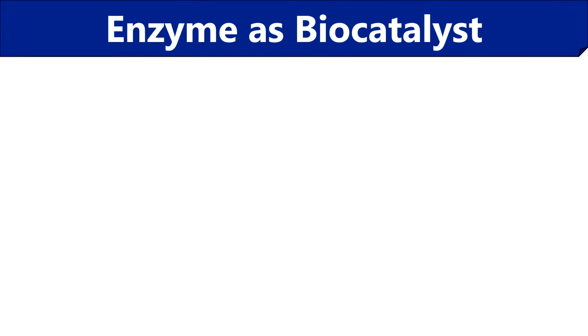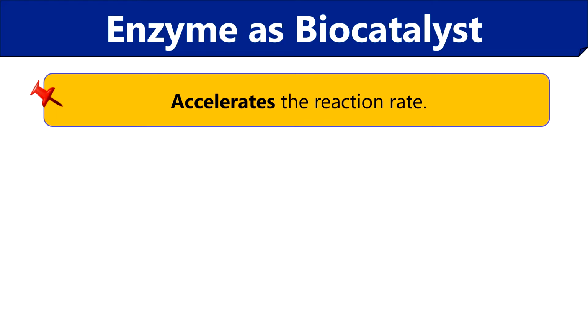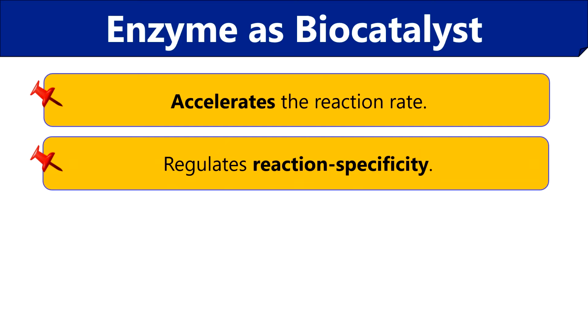Now we will discuss how an enzyme functions as a biocatalyst. Like catalyst, an enzyme also increases the rate of reaction by reducing the activation energy or the transition time between the substrate and product. Then enzymes also regulate reaction specificity like the catalyst by permitting binding of specific substrate to the enzyme specific site called active site to bring product formation.